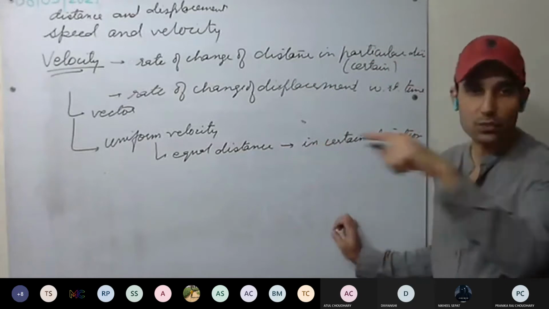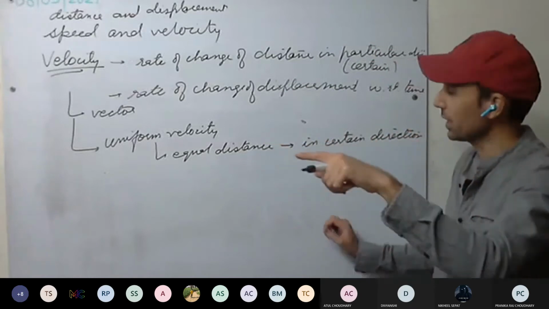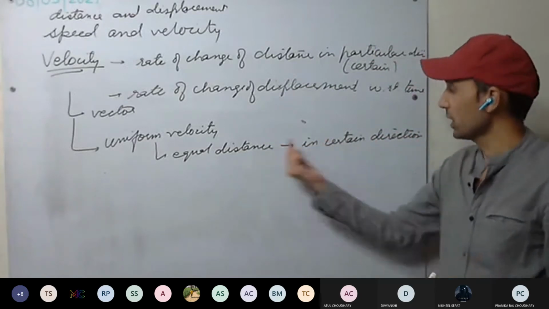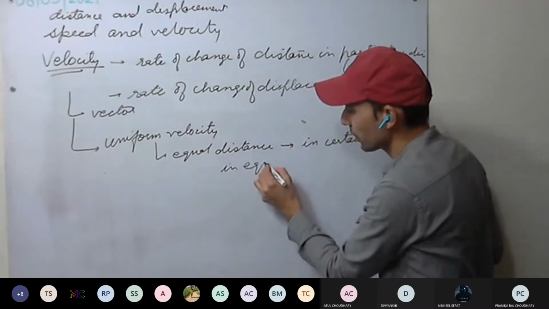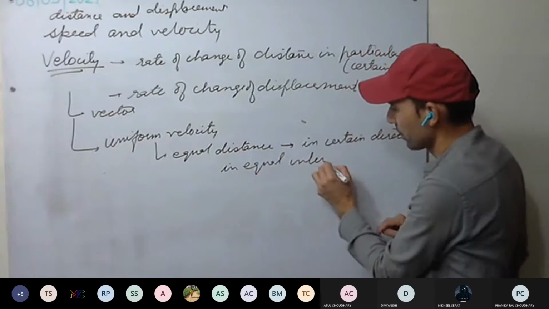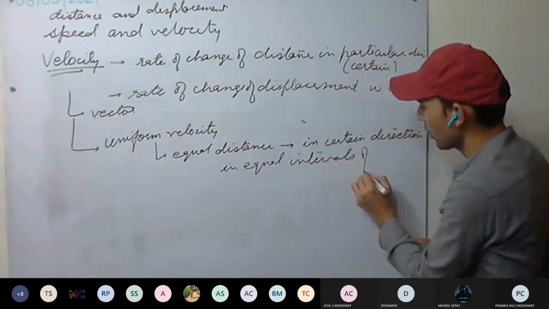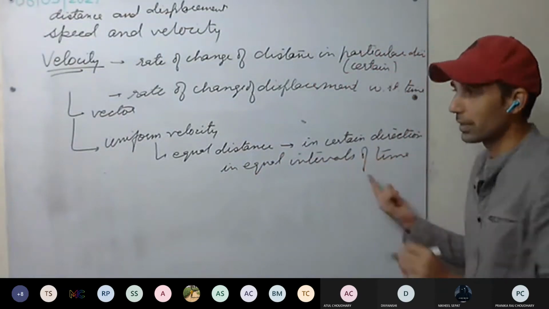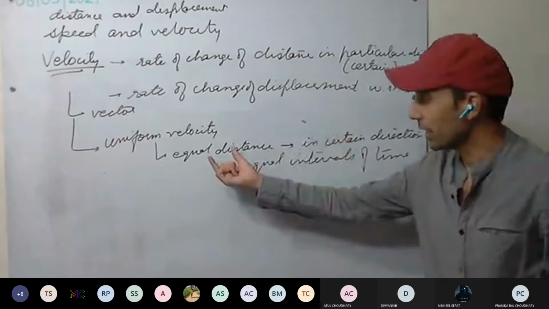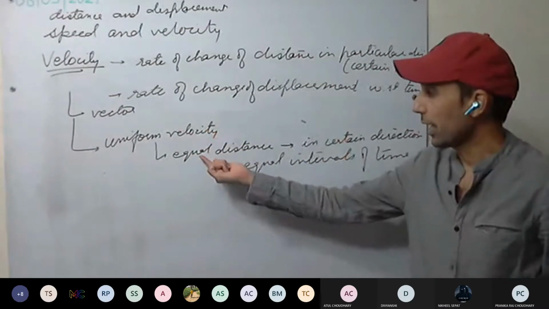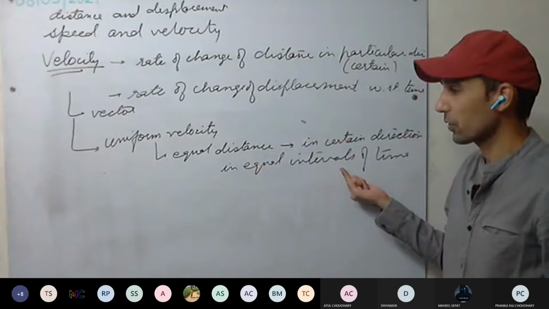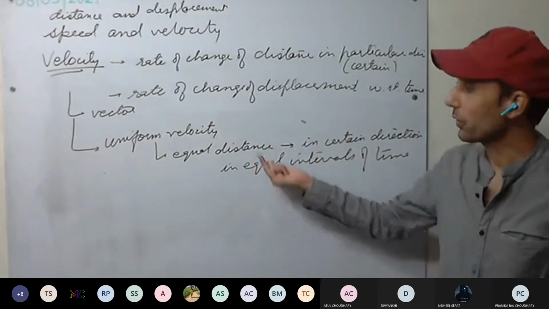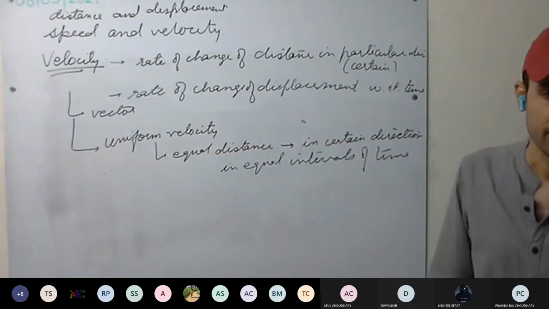Uniform means the magnitude is not changing, direction as well is not changing. Equal distance in a certain direction in equal intervals of time. If a body is moving and covering equal distance in a certain direction in equal intervals of time, the body is said to be moving with uniform velocity.